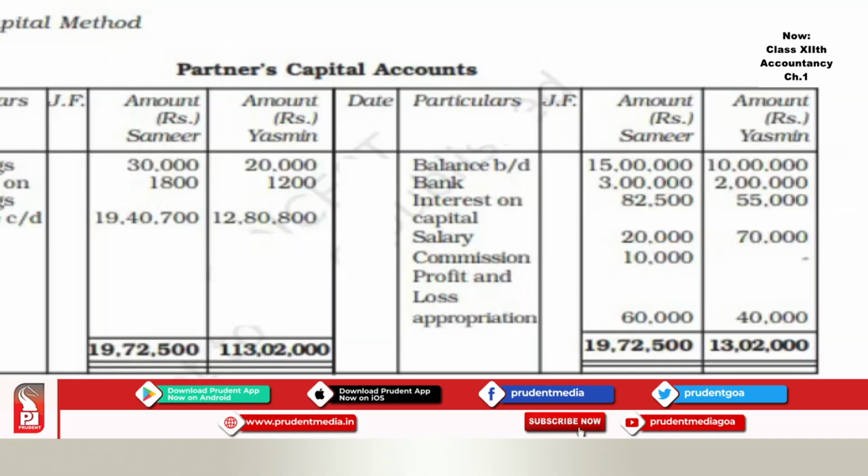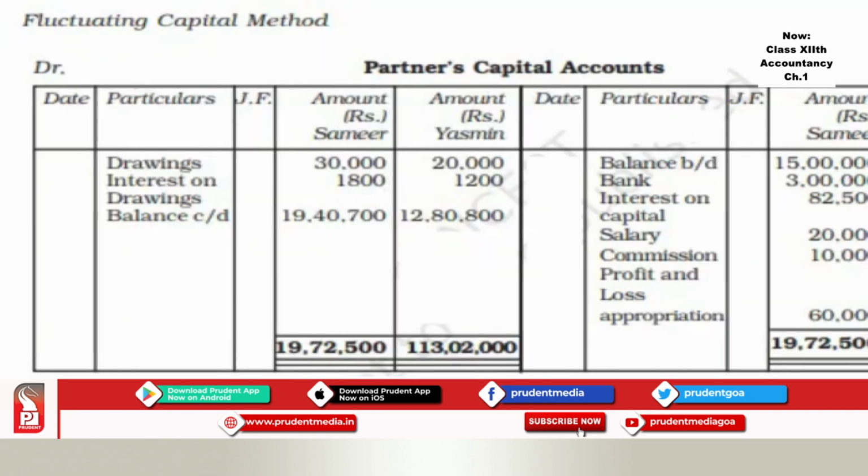Then there is the profit and loss appropriation account, the profit 60,000, 40,000. So the total comes to 13 lakhs 2,000, and here it comes to 19 lakhs 72,500. On the debit side, there are drawings 30,000, 20,000. Then there is interest on drawings 1,800, 1,200.